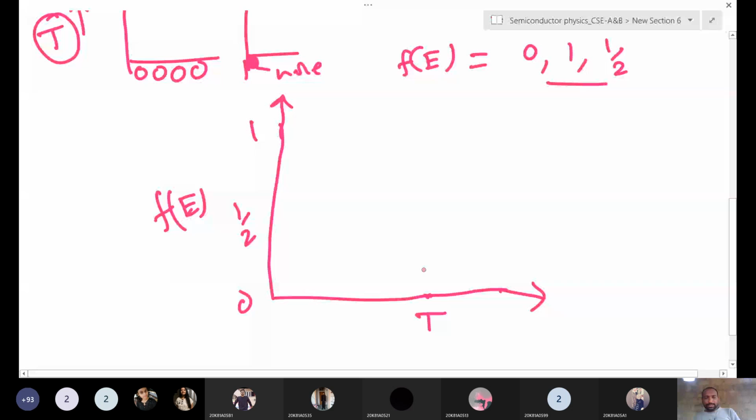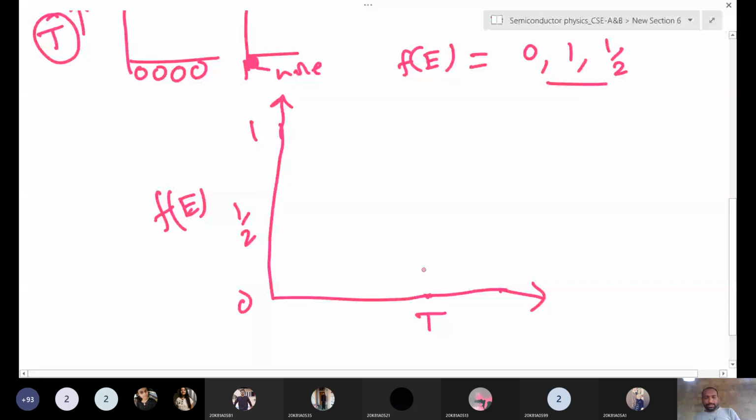This is total 1, right? This area is decreasing and this area is increasing as you increase the temperature. Up to here, this area is reduced, and after that this area also decreases, but here this area is increasing.